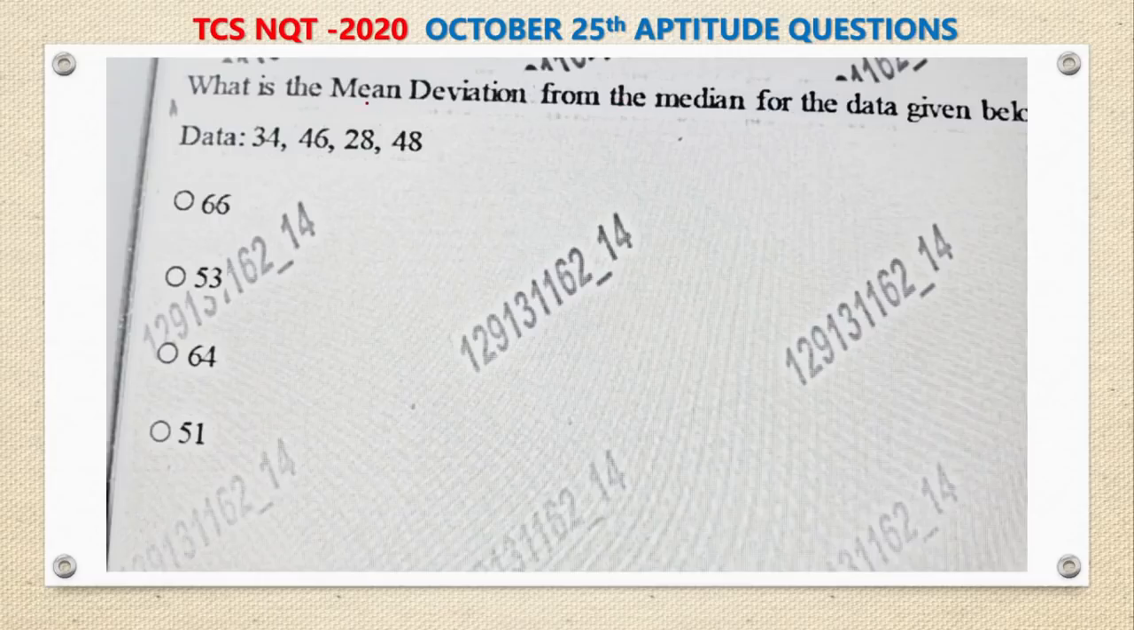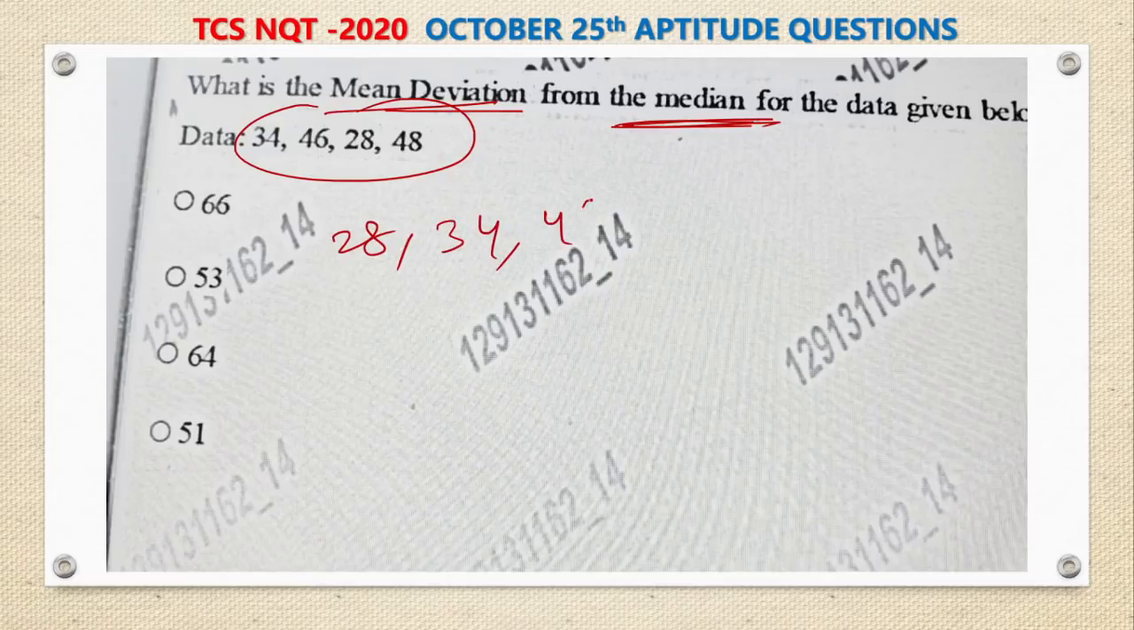You are asked to find the mean deviation from the median. First of all, deviation from the median is nothing but the difference from the median. Now, what is the median of these four observations? To find the median, you have to write the observations in ascending order.